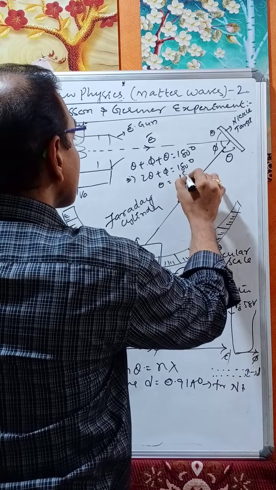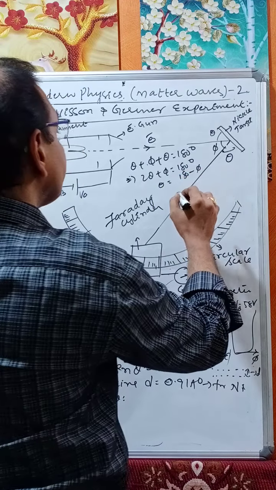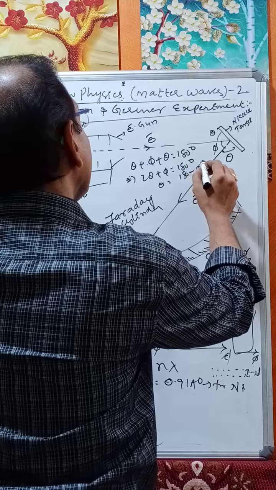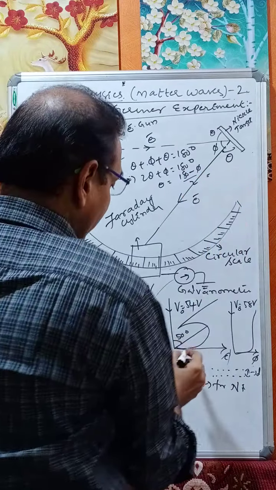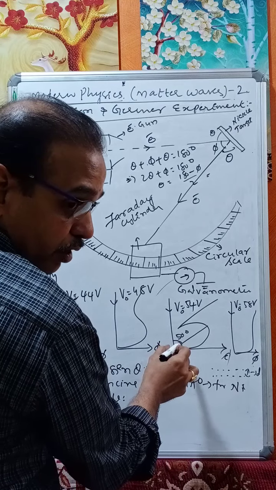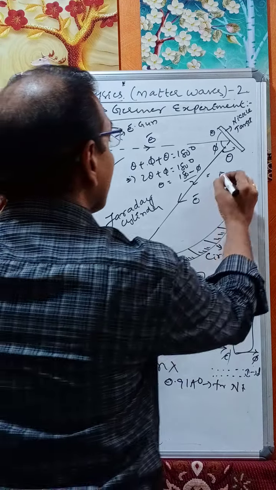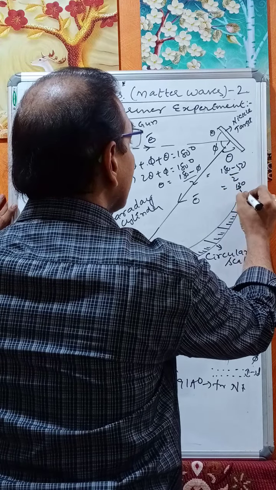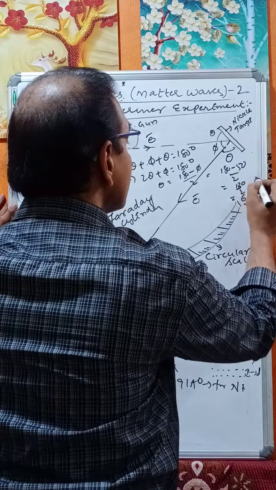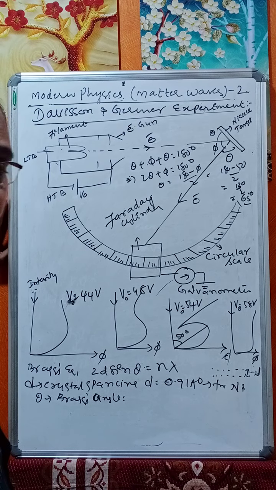This implies theta is equal to (180 minus phi) by 2. We got the maximum spur at 50 degrees. Therefore, (180 minus 50) by 2, that is 130 by 2, that is 65 degrees. I think you got this one.